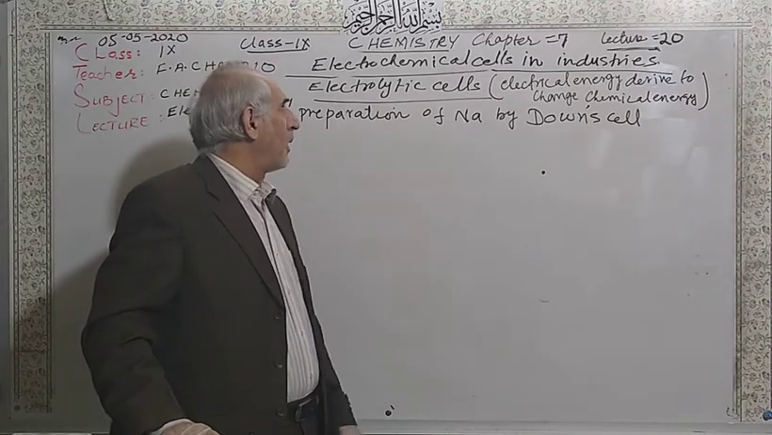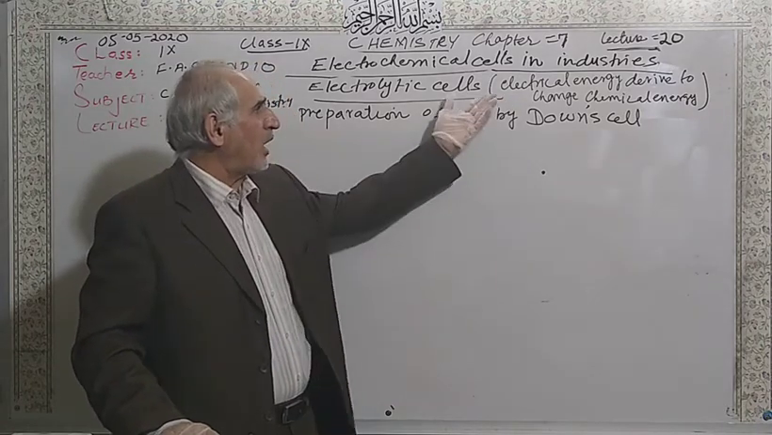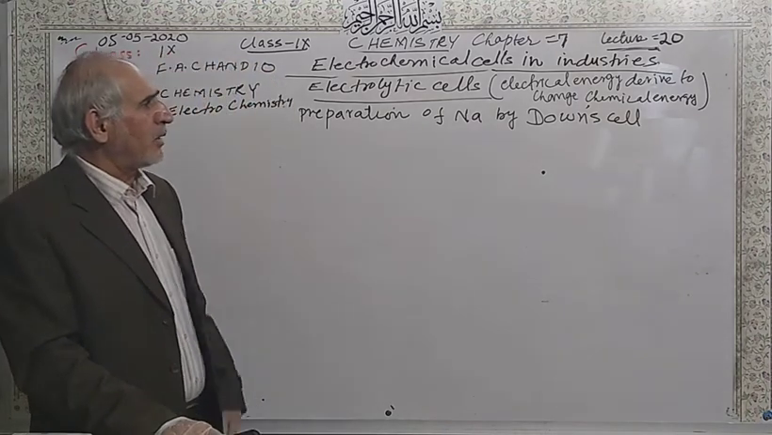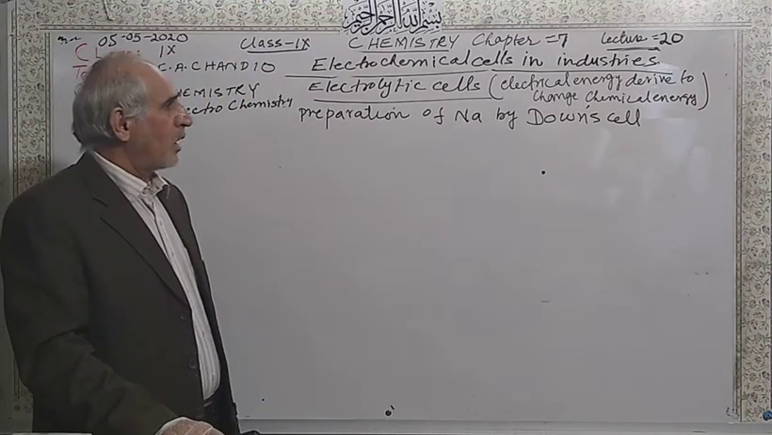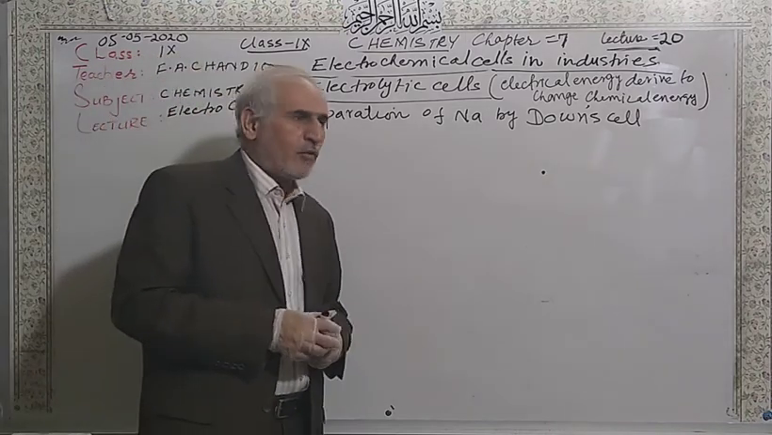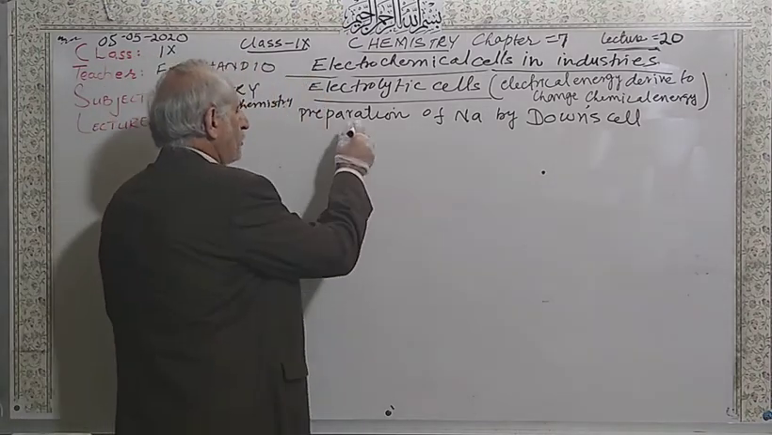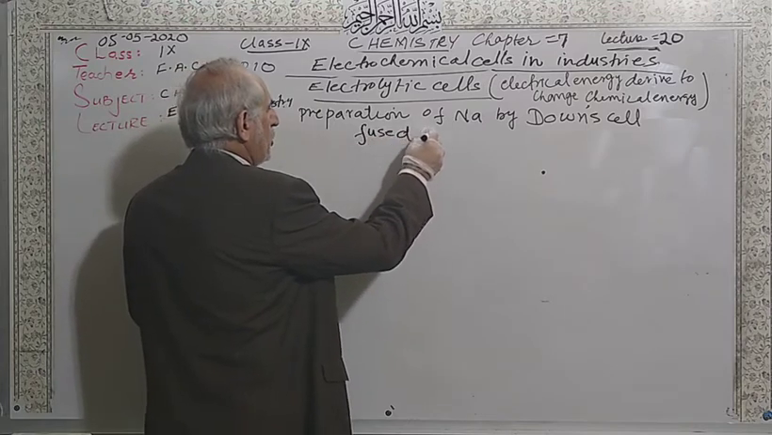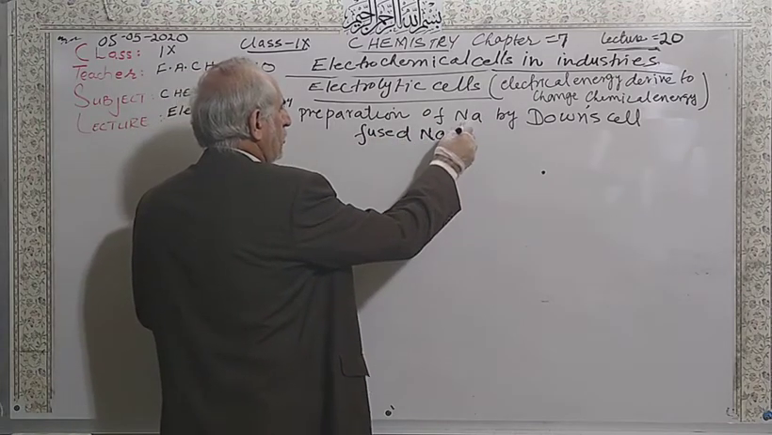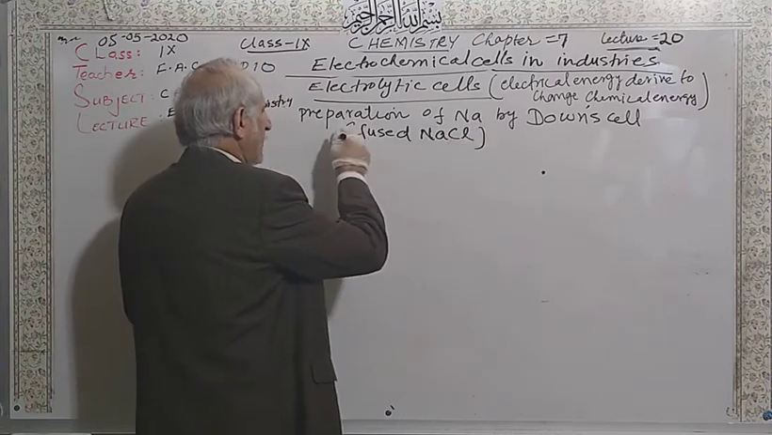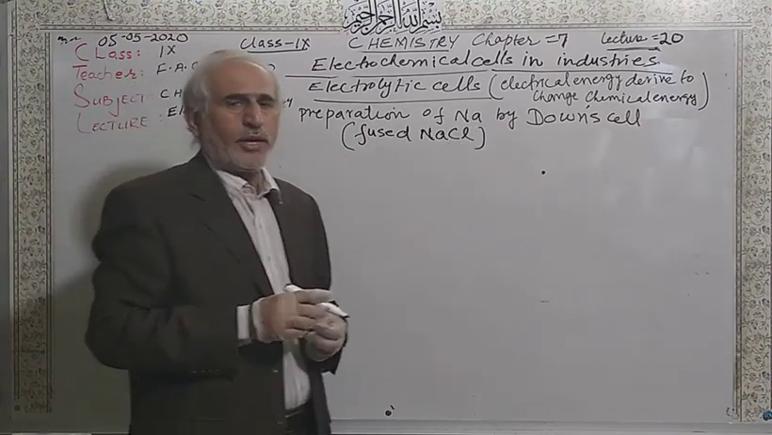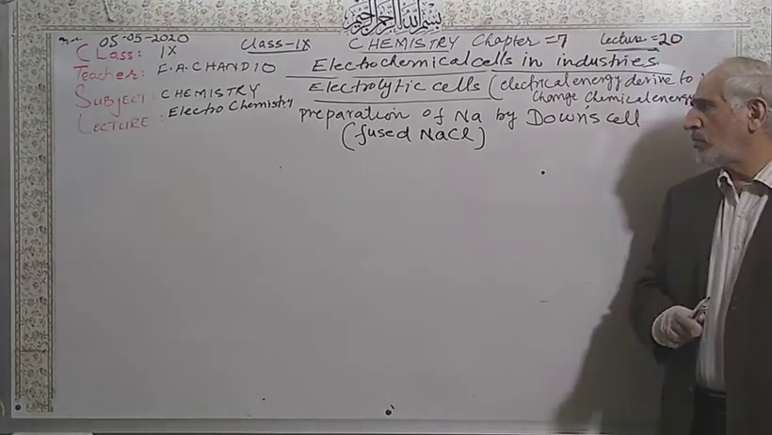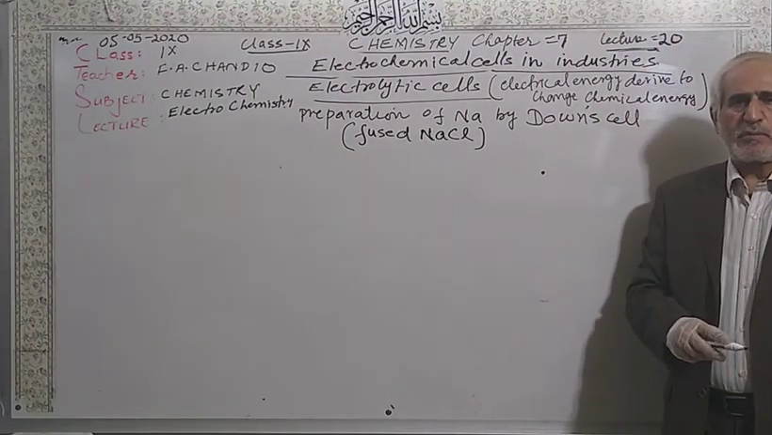And this is an electrolytic cell, meaning you have to continuously supply electrical energy to convert into chemical energy. And the chemical we use here is fused sodium chloride. When I say fused, it means molten. You have to melt it. Molten sodium chloride is used for this purpose.